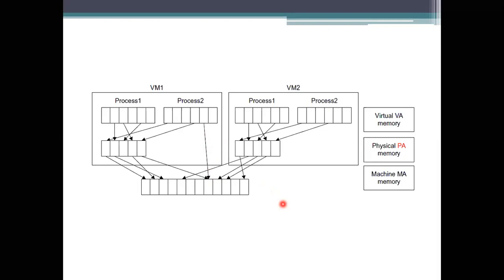Along with this, regarding memory spaces or the paging, the guest operating system, that is, each and every virtual machine, has to maintain a separate page table, which corresponds to the hypervisor they are using. So the hypervisor table is the VMM page table, and the VMM page table is called the shadow page table. Here we need to maintain a shadow page table for each and every guest operating system. Now we also have nested page tables.